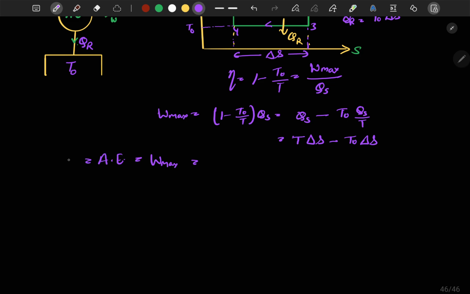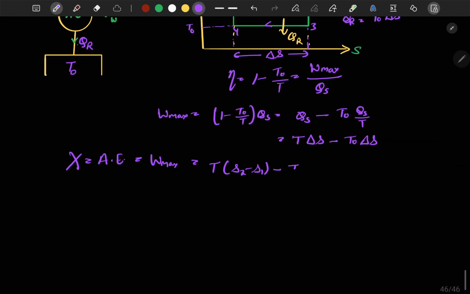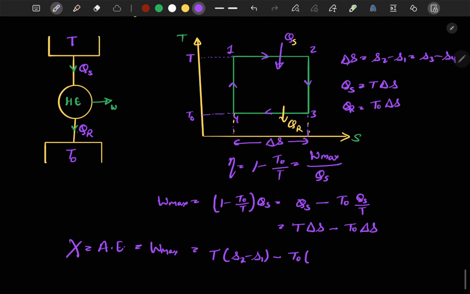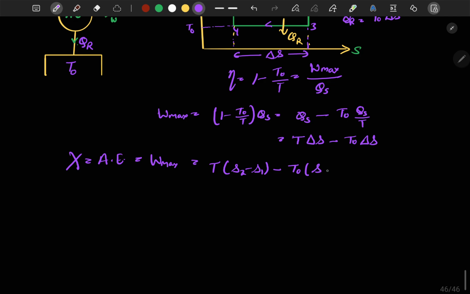Exergy is generally also denoted with X. So from here I can write T times delta S, which I can write as S2 minus S1, minus T naught times delta S. Here delta S I can also mention as S2 minus S1 or S3 minus S4, but since the T naught temperature belongs to points 3 and 4, I will directly use points 3 and 4 only. So this amount is the total maximum amount of work that can be obtained from a thermal reservoir, or a system having thermal energy at a single temperature.